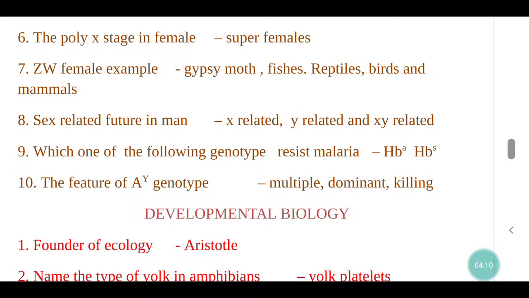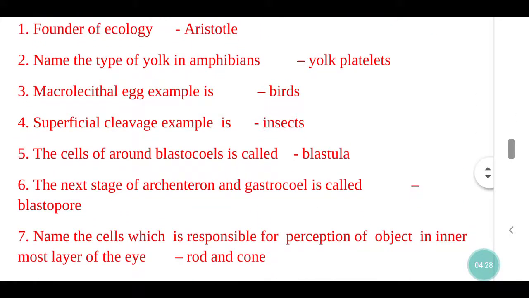Which one of the following genotypes resists malaria? HbA HbS. The feature of AY genotype, multiple dominant killing. Next topic, developmental biology. Founder of ecology, Aristotle.